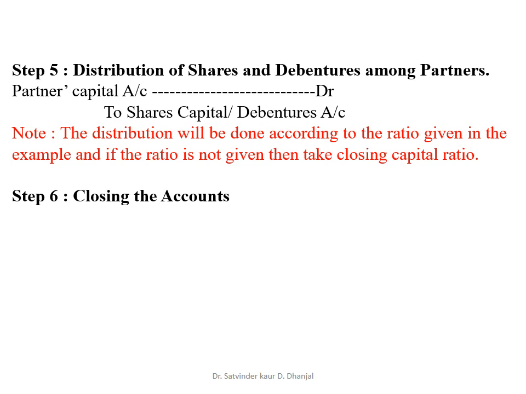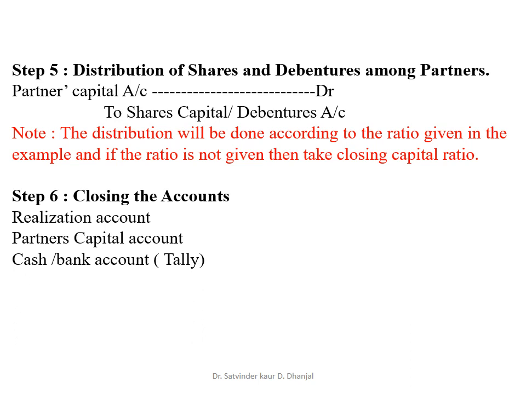Now comes step 6, closing the account. We are going to close the account. The first account which will be closed will be realization account, and we will get profit from this account that we will transfer to partners' capital account. Then we will close partners' capital account, and when we close it, we will get a balance which we will transfer to cash account or bank account, and at the last, cash and bank account will get tallied. So in this way our sum will be completed.